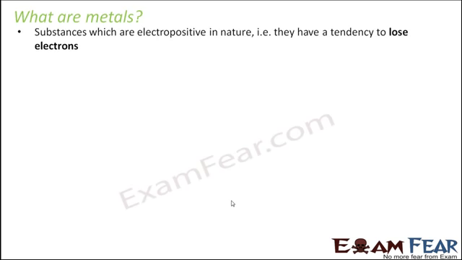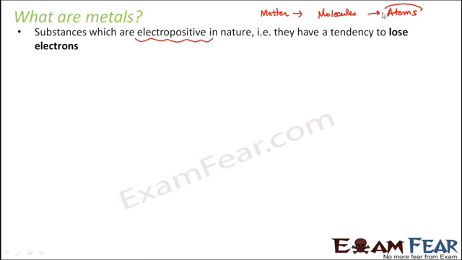Metals are those substances which are electropositive in nature. What do I mean by electropositive? I'll explain. These metals always have a tendency to lose electrons. Do you remember in one of our previous lessons I spoke about electrons, protons and neutrons. Whatever object we see around us is matter, and matter is made up of molecules. Molecules are made up of atoms.